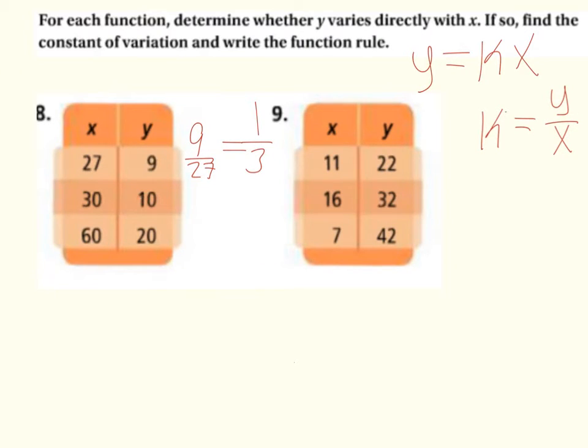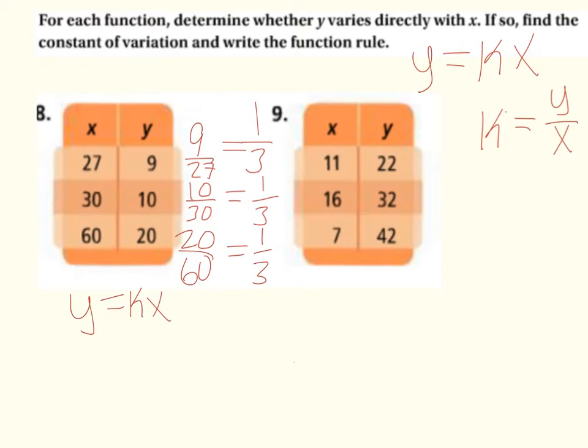Then we have 10 and 30. So writing that as y over x, that's going to be 10 over 30. So again, simplifying to 1/3. And then finally, our last point is 60, 20. So we're going to write that as y over x, 20 over 60, which also simplifies to 1/3. So 1/3 is our k, and it looks like it's the same for all three of our points. To write the equation, then, all we have to do is plug our k into the equation. So y is going to be equal to 1/3 x.